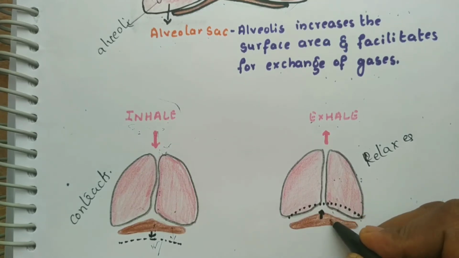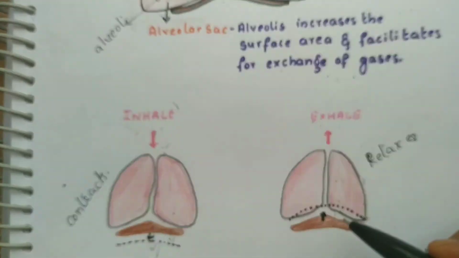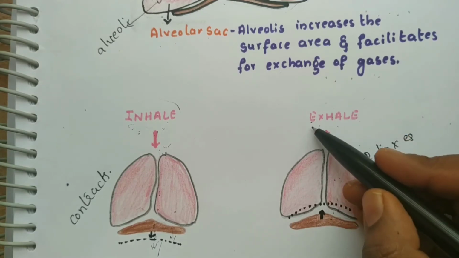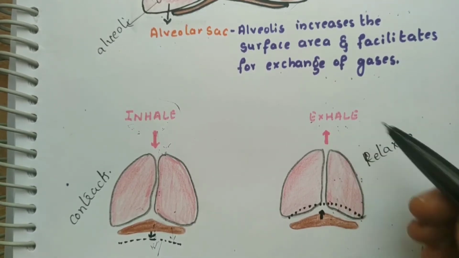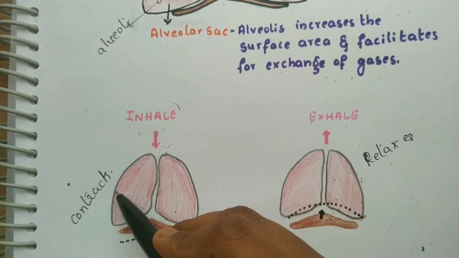It is contracted in case of inhalation. It relaxes when we exhale. When we leave out the air, that is called exhale or exhalation. When we exhale, the diaphragm relaxes. When we inhale, it contracts.